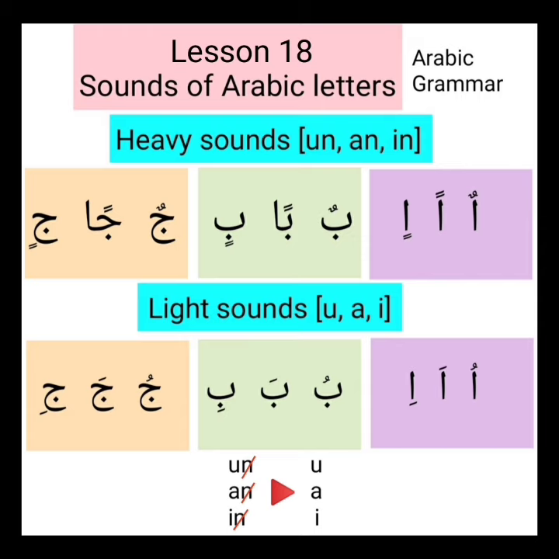We can easily remember these sounds by knowing that if we remove the n sound of the heavy sound, we get the light sound. For example, un becomes u, an becomes a, and in becomes e.